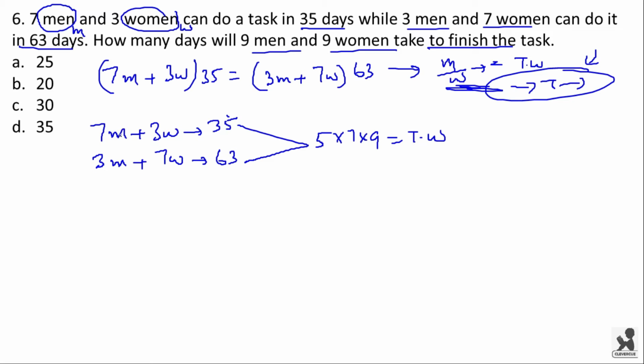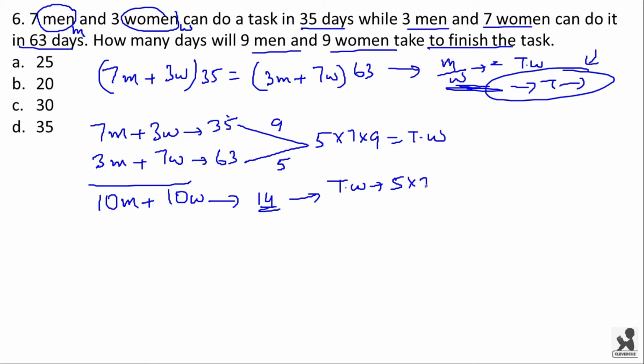Now the efficiency of 7 men and 3 women will be 9, and the efficiency of 3 men and 7 women will be 5. Now if you add these two, 10 men and 10 women will have a combined efficiency of 14, and to complete this total work, that is 5 into 7 into 9, they will take 5 into 7 into 9 divided by 14 days to complete the work. This will be equal to 45 by 2 days.